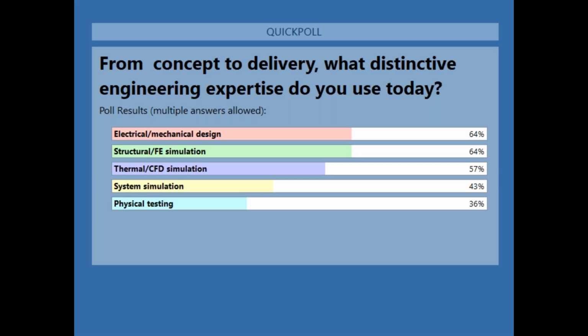Yeah, system simulation as well. Some companies are starting to take a look at that expertise and adding it. So that's typically someone who's a little bit more forward thinking in the industry, which is also a good sign. So I think all in all, we're seeing a good range and distribution of the different engineering expertise being used. So it's good to note that we have that going on with the audience today. Pass it off to you, Jacques, in case there's anything else you'd like to add.